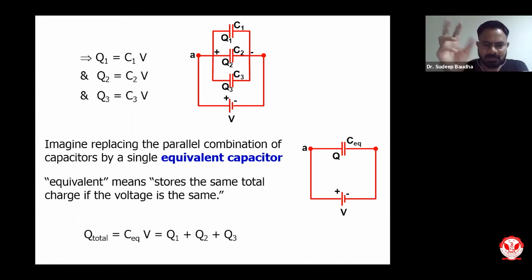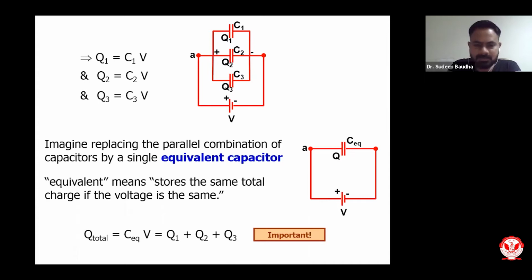So charge equals CV. So if I talk about the total circuit, then total charge will be equivalent to C equivalent, that is equivalent of the capacitors of all, into V. And this total charge will be nothing but equivalent to the charge for the first, second and third capacitor. So written as Q1 plus Q2 plus Q3.